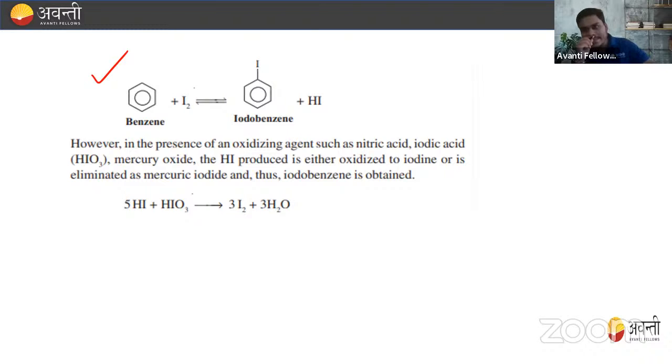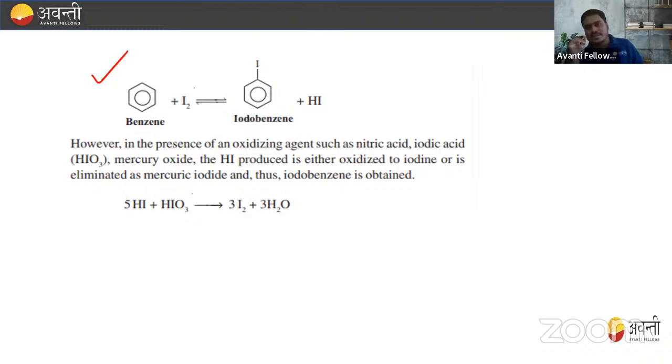Now this HI, being reducing in nature, right? This HI being reducing in nature makes this reaction reversible. Due to the formation of this HI, this reaction becomes reversible in nature. So we have to add an oxidizing agent. Why? Because this oxidizing agent can convert this HI to H2 and I2. So there is no formation of HI. So iodination is reversible in nature.